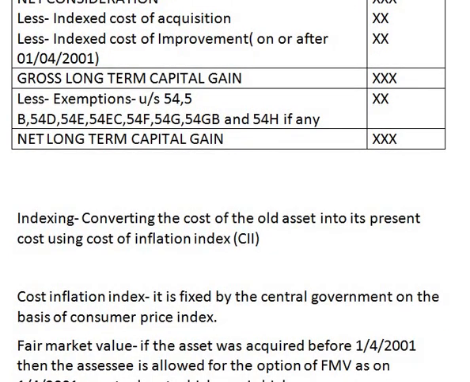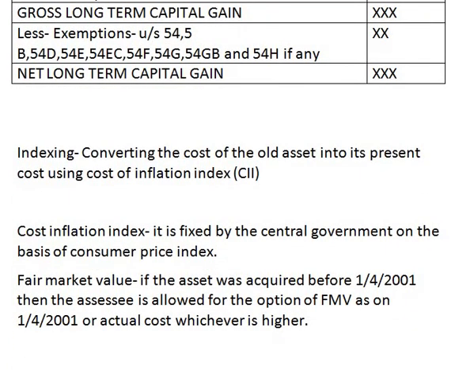There are certain important terms that we need to understand. One is indexing. Indexing is nothing but converting the old cost of asset into the present cost using cost inflation index. For example, you have purchased a land and building in the year 2010 for rupees 10 lakh.